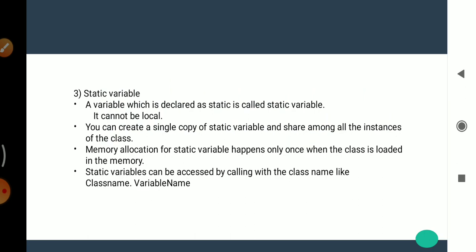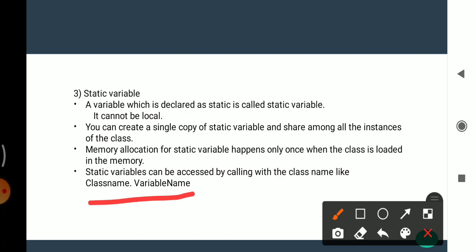Then third is static variable. A variable declared inside the class with the static keyword is called a static variable. It cannot be local. You can create a single copy of a static variable and share it among all instances of the class. The memory allocation of a static variable happens only once, when the class is loaded in memory. And static variables can be accessed by calling the class name, like class name dot variable name.